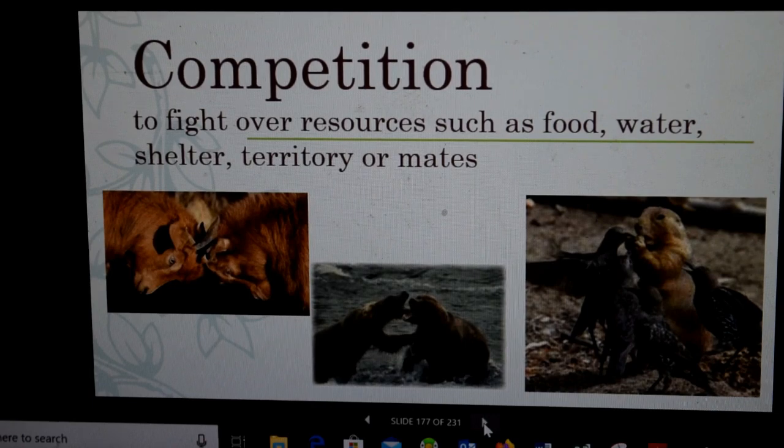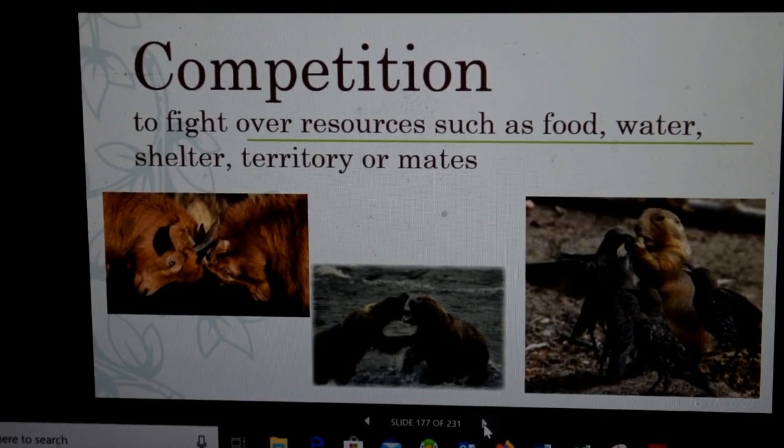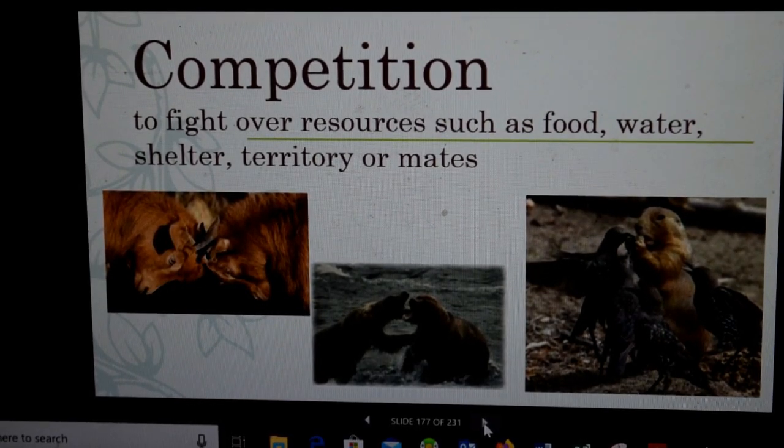So this animal, as long as it's healthy, is the dominant male, and then all the other males either have to leave or they come secondary. So basically what it means is that male is not only in charge of the pack or the herd, but it can also mate with the females as well. So when you see animals butting heads like this, they're usually fighting for mates and for that dominance to be the alpha male. So that's some competition.